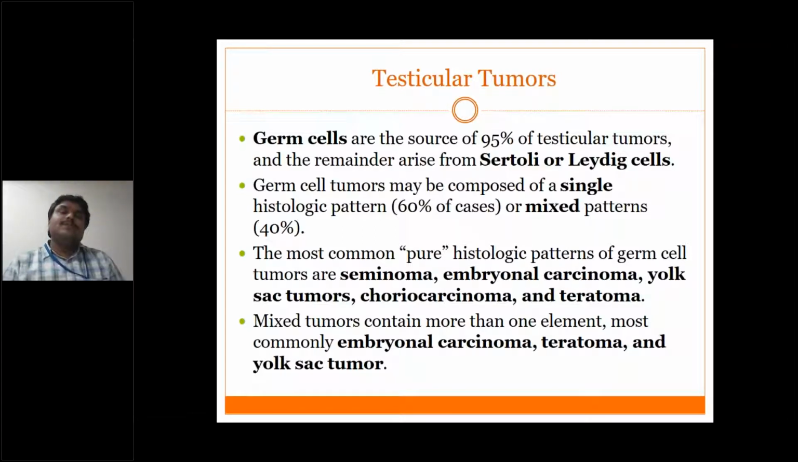Germ cell tumors will be composed of a single histologic pattern in 60% of cases, or mixed patterns in around 40% of cases. The most common pure histologic patterns are seminoma, embryonal carcinoma, yolk sac tumor, choriocarcinoma, and teratoma. Sometimes they occur in mixed form containing more than one element, most commonly embryonal carcinoma, teratoma, and yolk sac tumor. So germ cell tumors could be pure or mixed, and they arise from germ cells in 95% of cases.